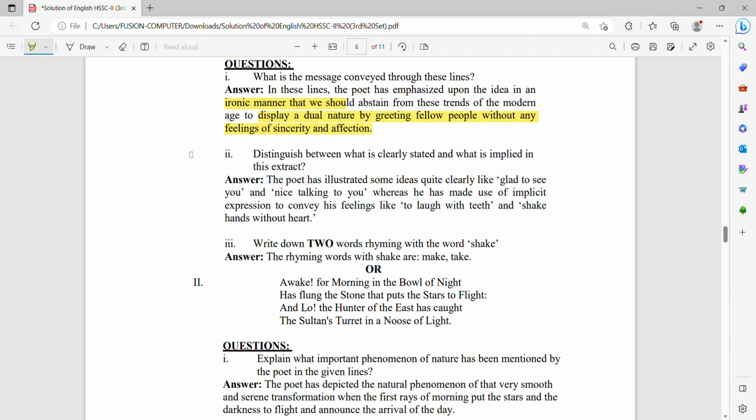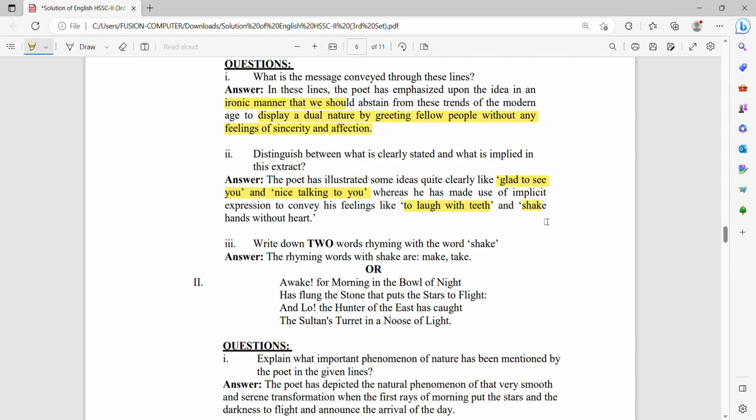Number 2 is: distinguish between what is clearly stated and what is implied in this extract. The poet has illustrated some ideas quite clearly, like glad to see you and nice to talk to you. Whereas he has made use of implicit expression also to convey the feeling, like to laugh with teeth means to not laugh really, to not smile from the heart, to shake hands without heart.